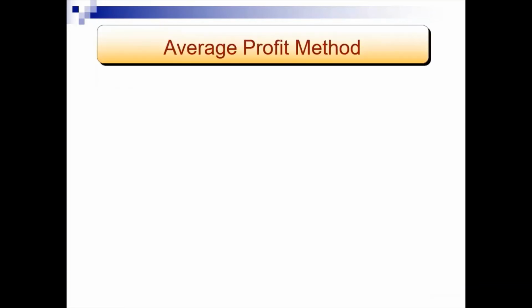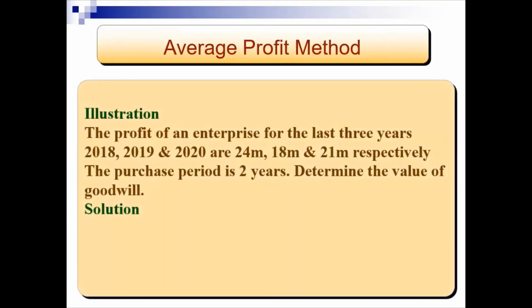To illustrate the average profits method, this example can be used. The net profit of an enterprise for the last 3 years, the years 2018, 2019, and 2020, are 24 million shillings, 18 million shillings, and 21 million shillings, respectively. The purchase period is 2 years. Determine the value of goodwill. The solution to this is as follows.